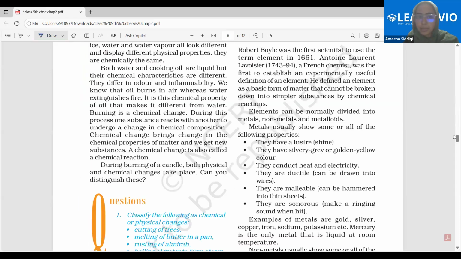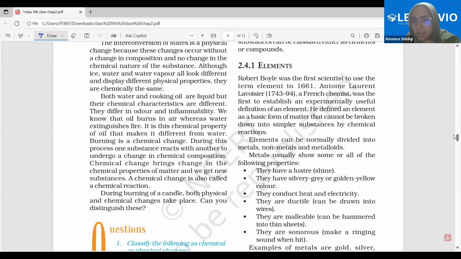Come here. Please pay attention. Robert Boyle was the first scientist to use the term element. You will know this. An element is a basic form of matter that cannot be broken down into simpler substances by chemical reactions. Into simpler substances by chemical reactions, what does it mean?